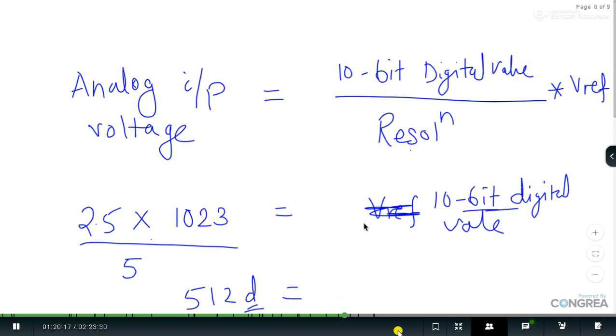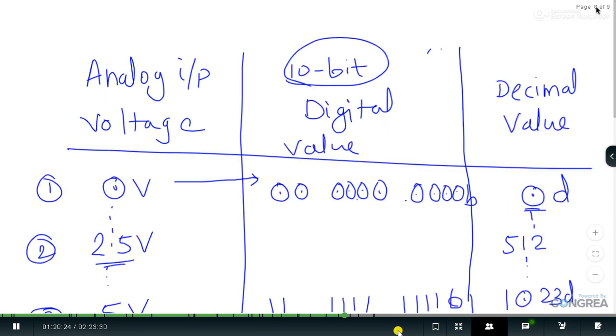So I hope everyone has now understood the concept of the ADC.